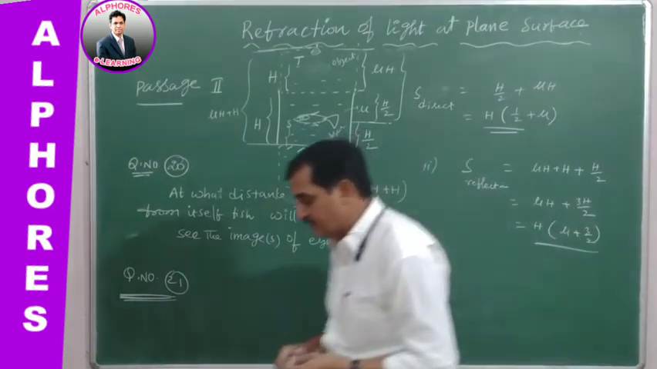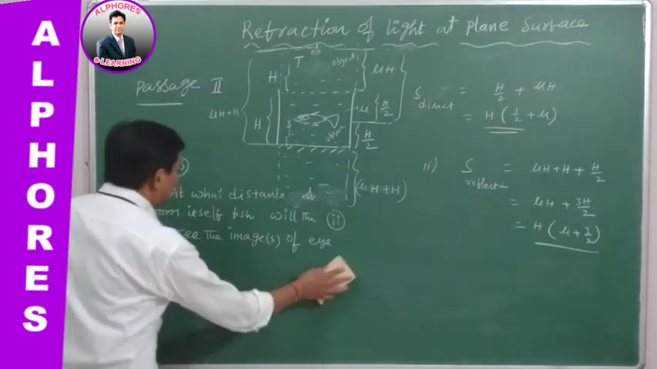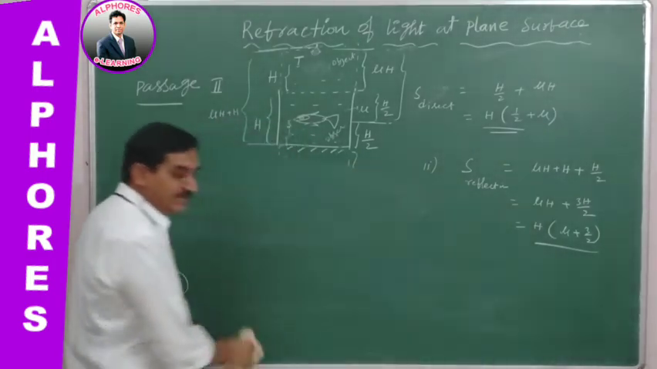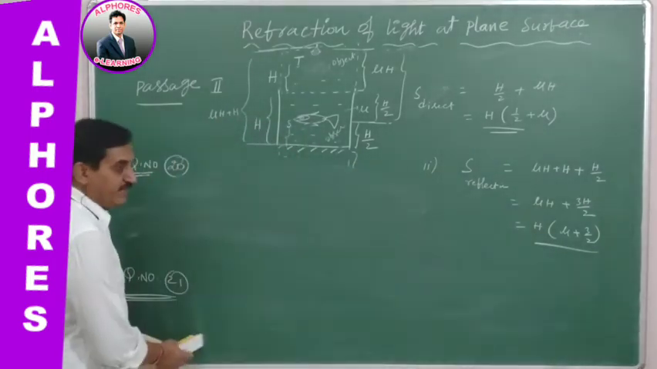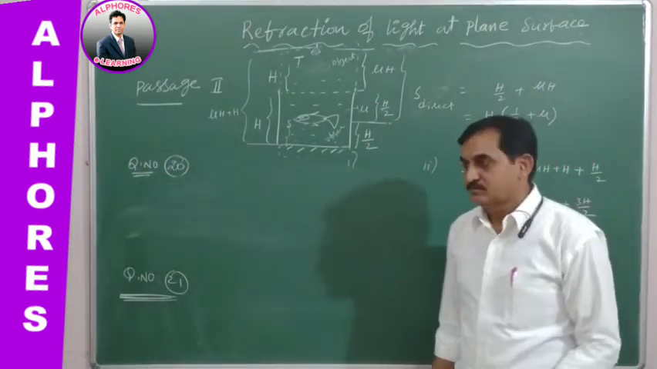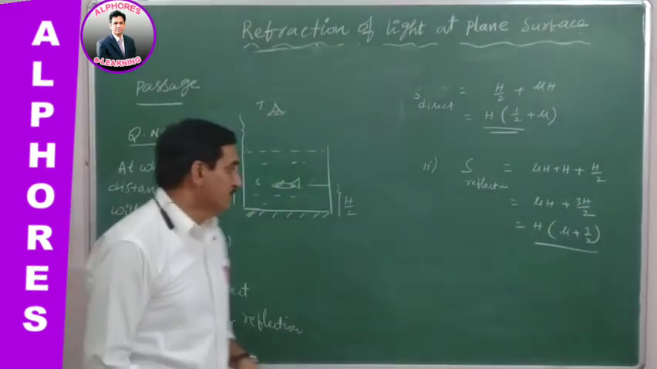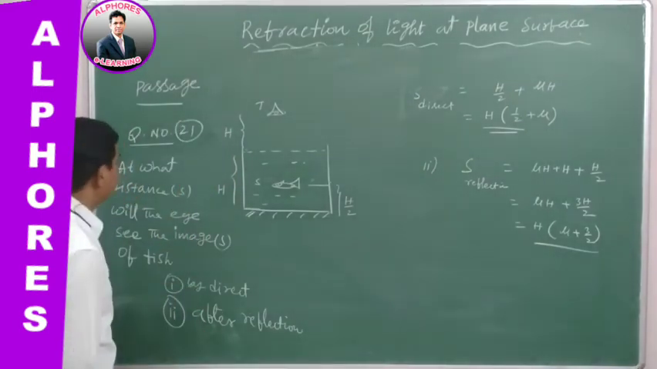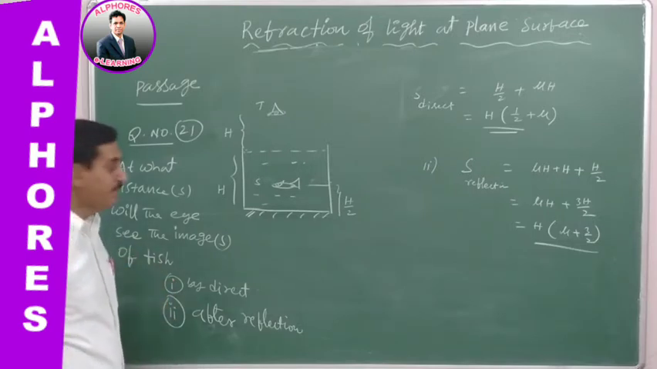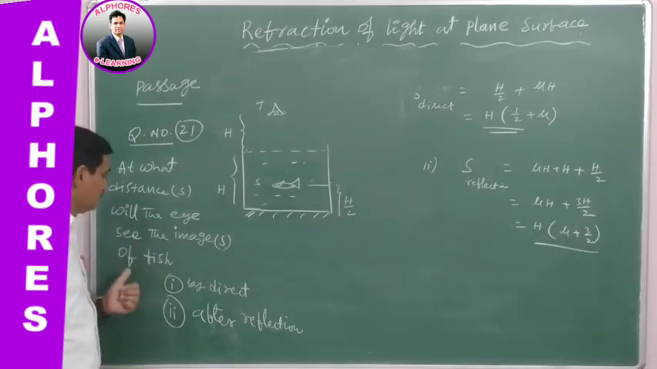Let us see this second one. Again, there are 2 questions in the second part. So let us remove this part and again go for one more time diagram. Okay, let us see the diagram. Okay, again go for the second question in this passage, question number 21. Again it has 2 sub questions. At what distances will the eye see the images of fish?